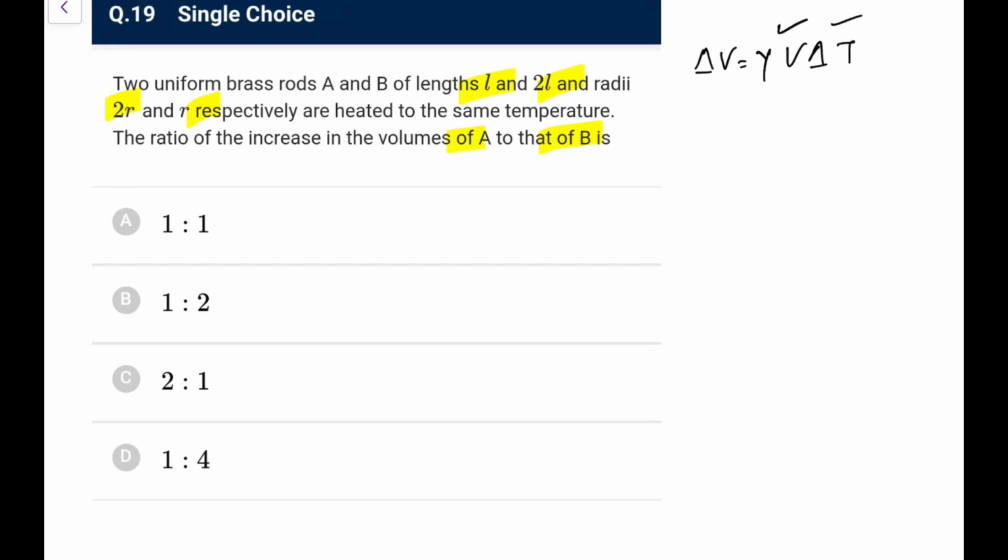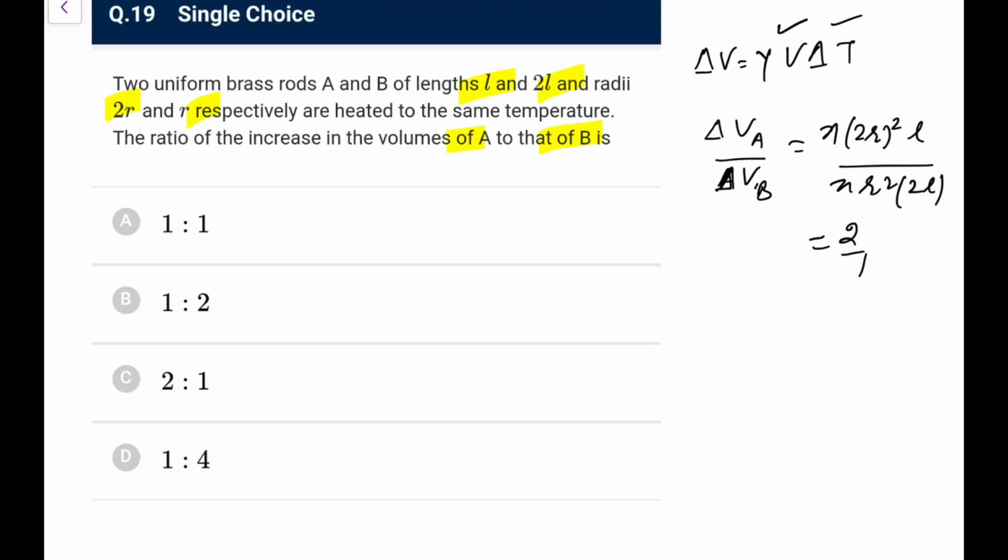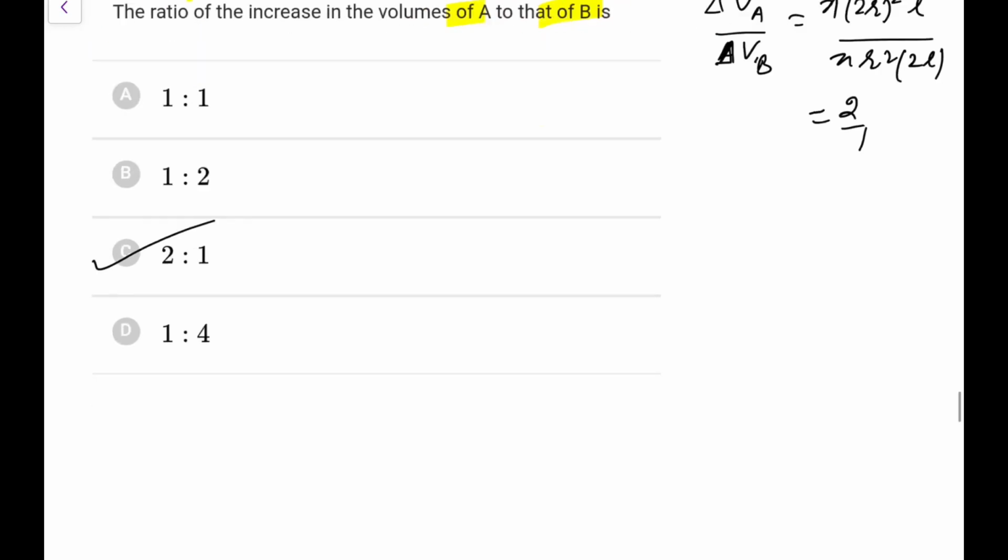So γ and ΔT are the same, so ΔV_A upon ΔV_B would be equal to V_A upon V_B, that is π(2R)²L upon πR²(2L). That ratio comes out as 2:1. So that's an easy way, no need to go there.